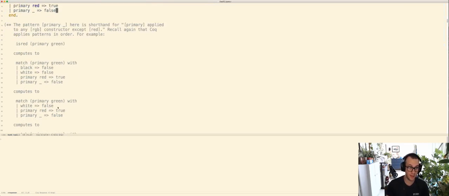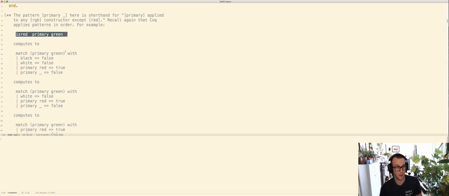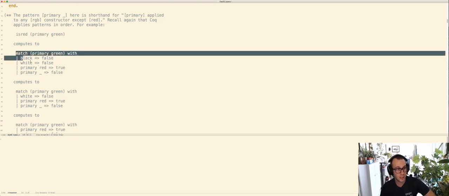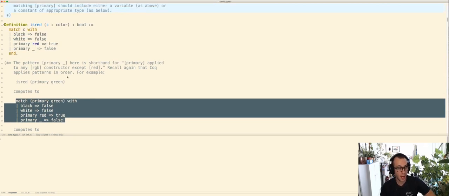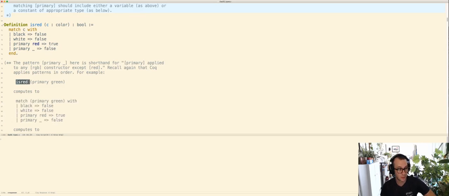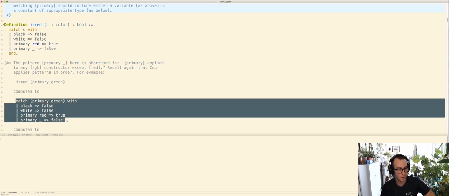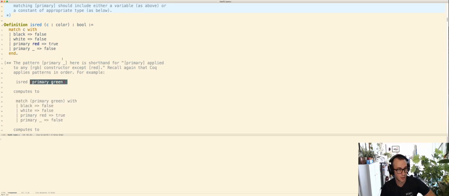So in the file that you have, there's a long set of examples that walks through how these things evaluate. So I'll go through this one now. Is red primary green will turn into this match. This is the substitution model of evaluation. How do you evaluate a function? You substitute in the arguments. We took the body of isRed and wrote it up here, where we filled in the argument for C.